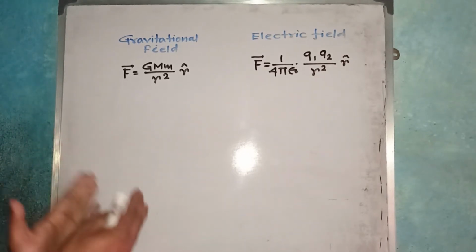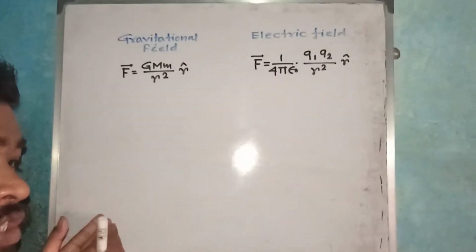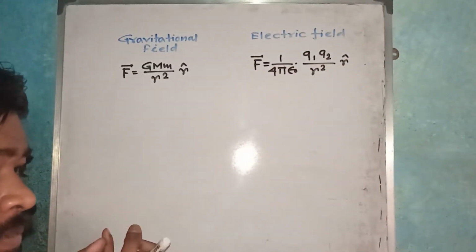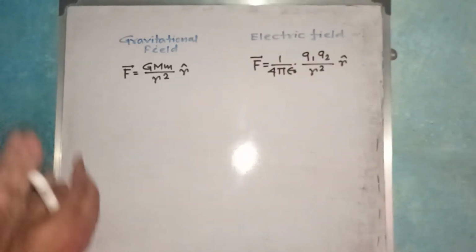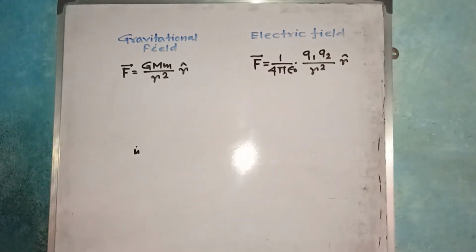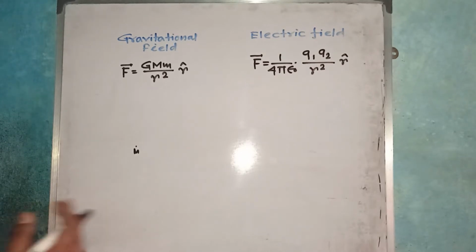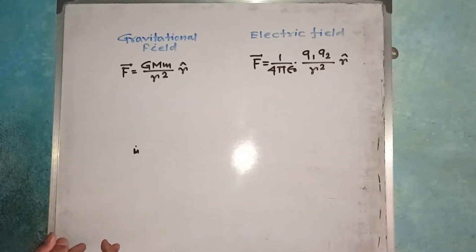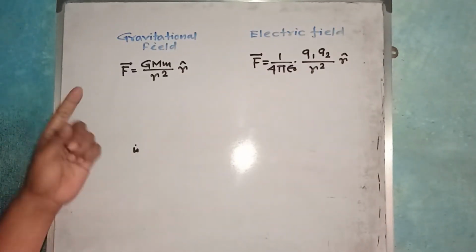Now the basic concepts of the gravitational field and the electric field are almost the same, but there is a nice concept, whether it is the gravitational field or the electric field. What is the gravitational field? If I put a mass capital M here, in the space around the body, as far as we can, we experience the gravitational attractive force due to this mass. The region of space due to this mass is known as the gravitational field.